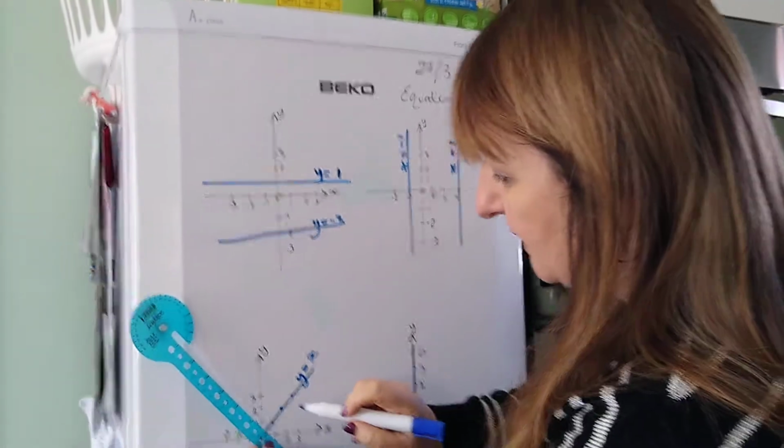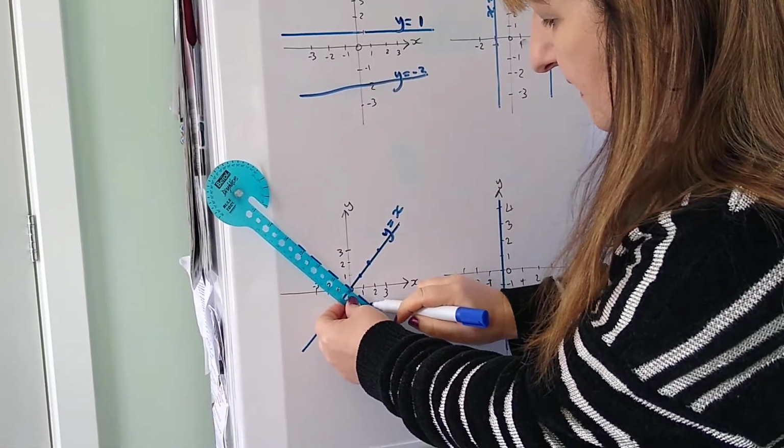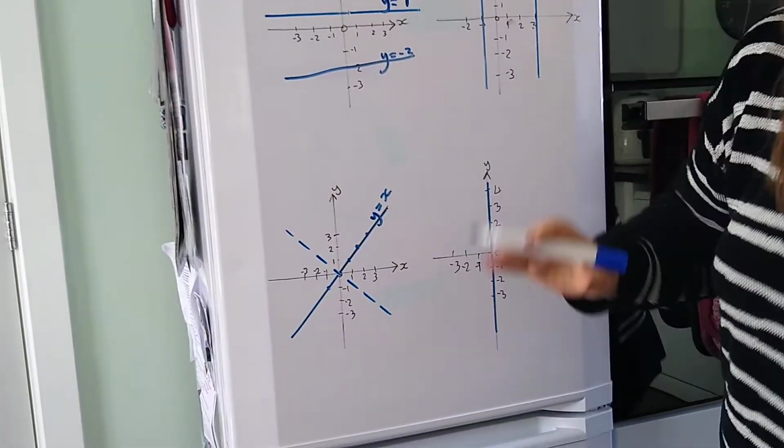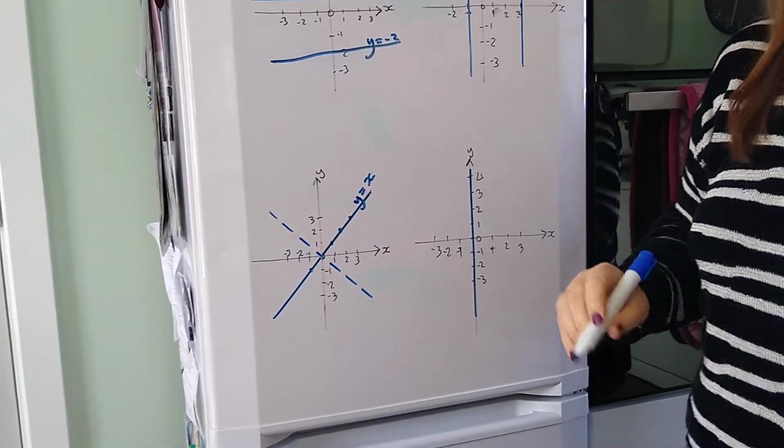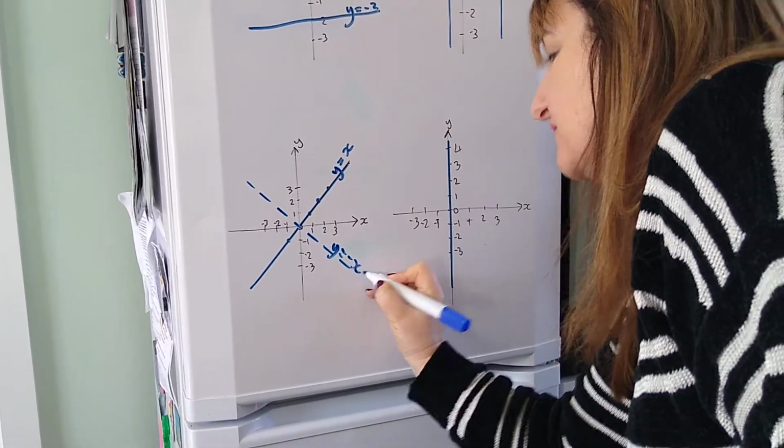Now, there's another one that your exam board will expect you to know, which is very similar. The angle is the same. It just goes downhill rather than uphill. So rather than y equals x, it's y equals -x.